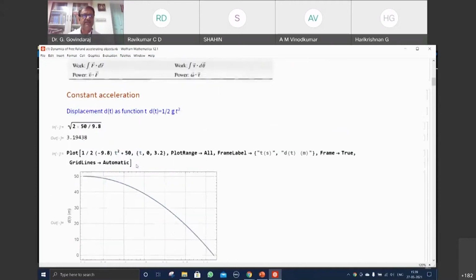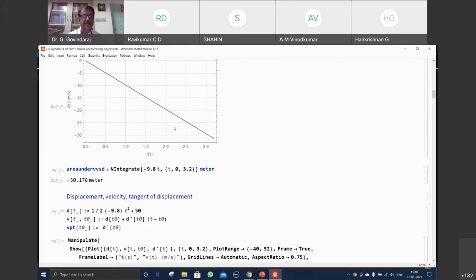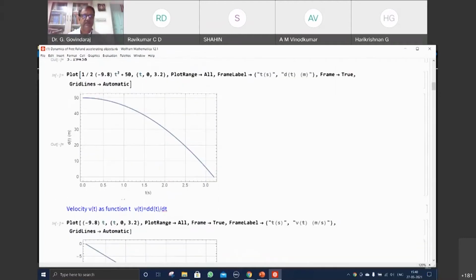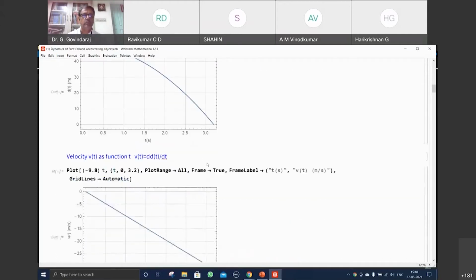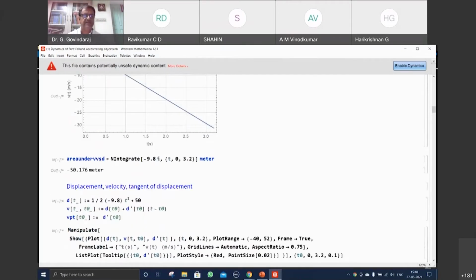Now, take the slope of this. The derivative is going to be velocity. Fine. And find the area under the curve. Then integrate. That is going to be your displacement. This is integrated from 0 up to 3.2. That is exactly 3.2, this is your total distance, a little more than that. This is 50.157 at 3.2 seconds. That is the distance covered by this object.